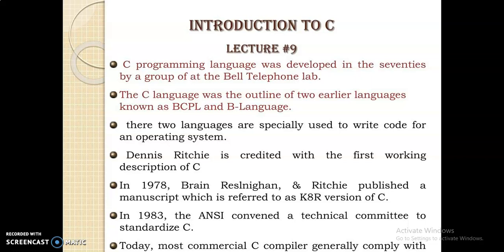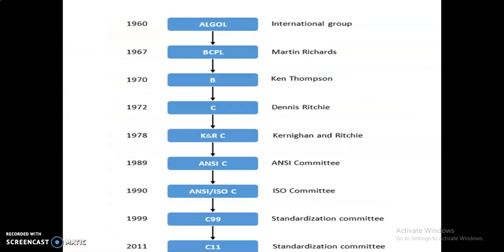Dennis Ritchie created the first working description of C. In 1978, Brian and Ritchie published a manuscript which is referred to as K&R or the traditional version of C. In 1983, the ANSI convened a technical committee to standardize C. Today, most commercial C compilers generally comply with the ANSI standard, American National Standards Institute. Okay, this is the history of the C programming language.